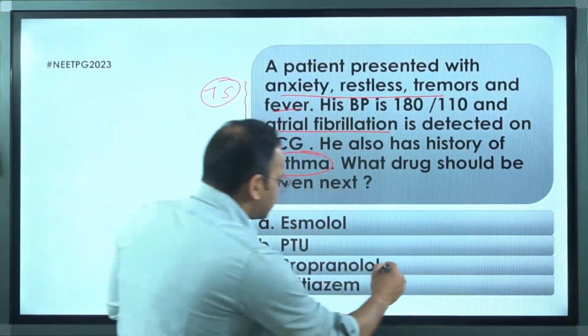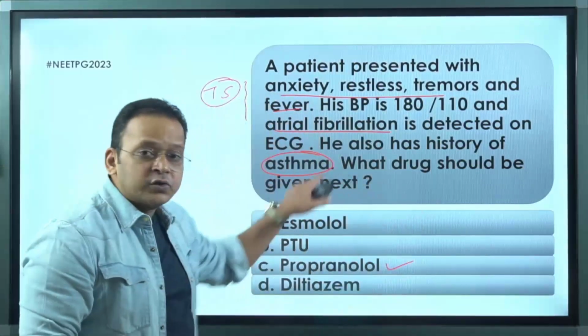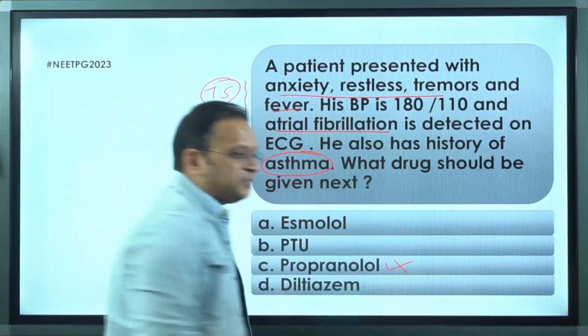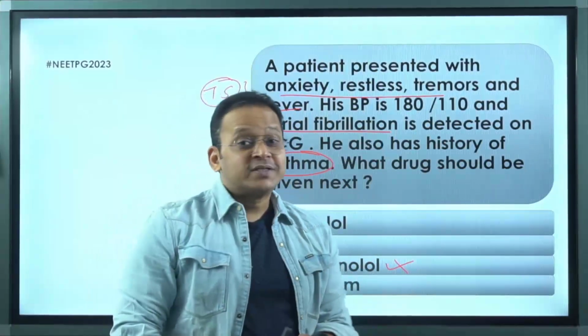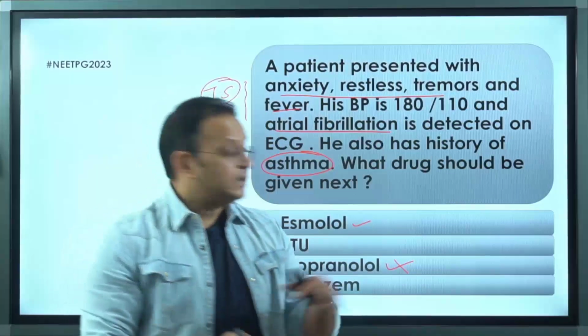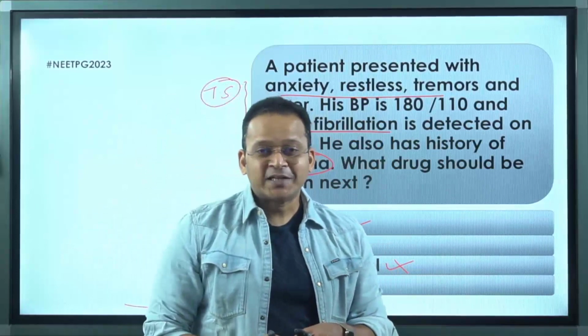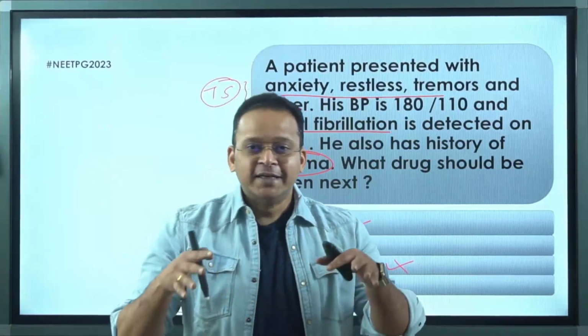Now, if I have this much information and go only with propranolol as the answer, why this becomes a wrong answer is pretty simple. Because the patient also has asthma, so it becomes wrong, right? But many students went with esmolol as an answer, thinking that it's a cardioselective beta blocker and it is safe in asthma because it will not block beta 2 receptors. Now again, this is wrong.